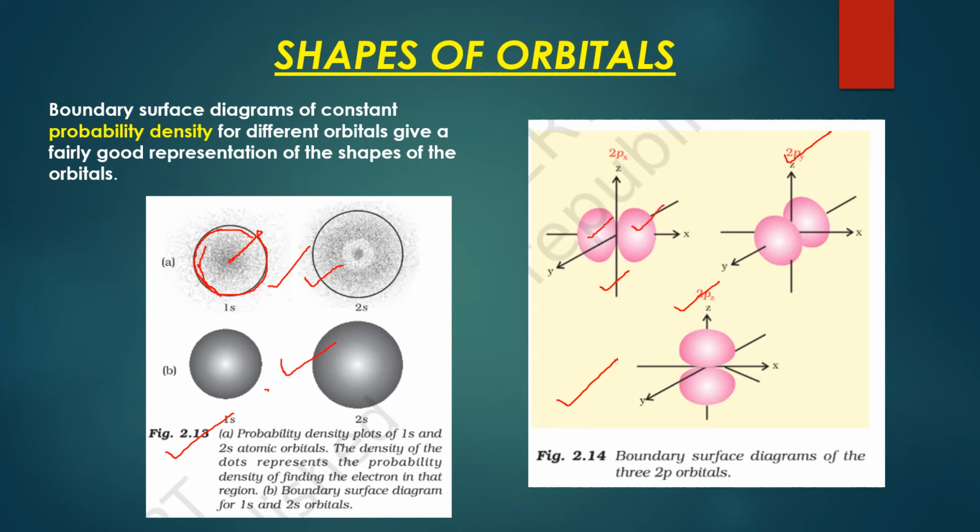They must have started from the nucleus and observed that the psi square value is increasing like this, both ways from here, and then it decreases. So this is one lobe. Then they went in the opposite direction to see how it varies there. It again varies up to the same distance. So you have 2 lobes of the dumbbell. That's why they are called dumbbell shaped orbitals.